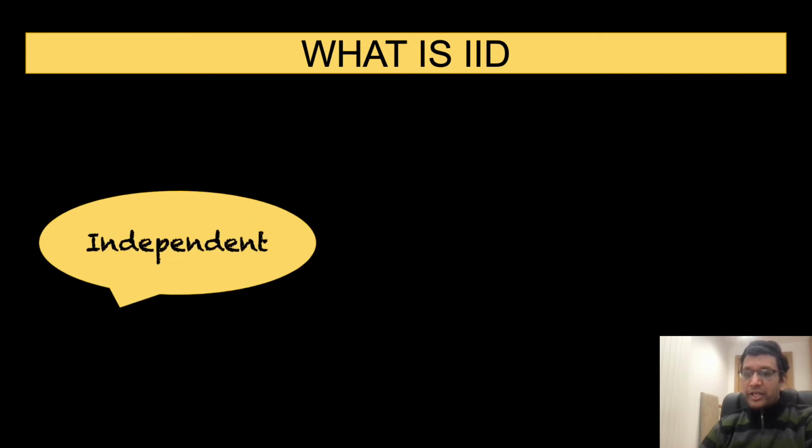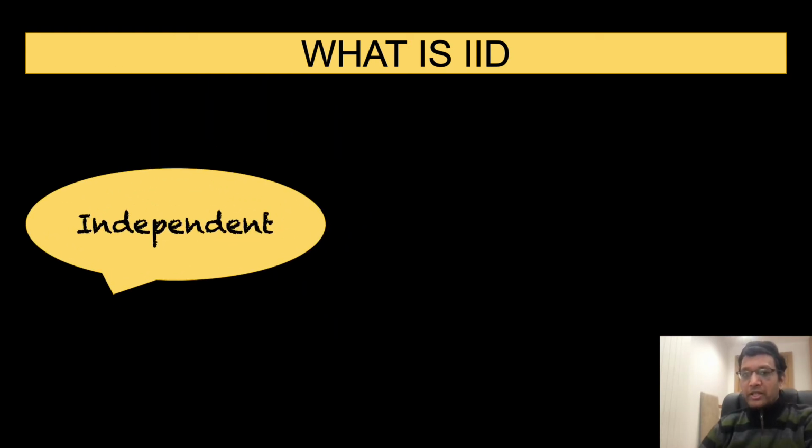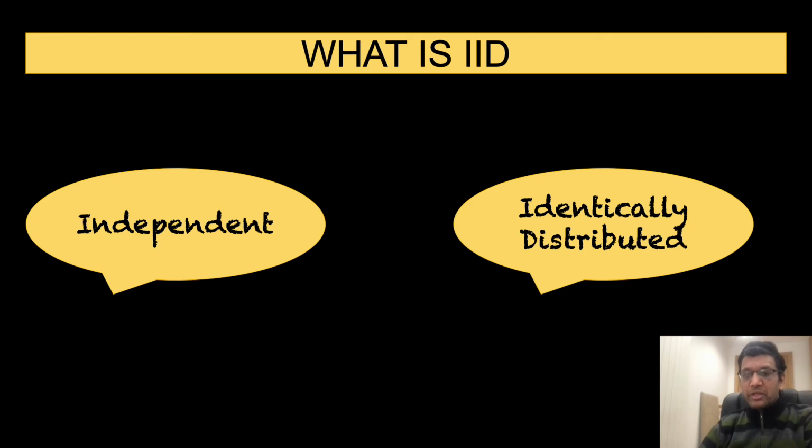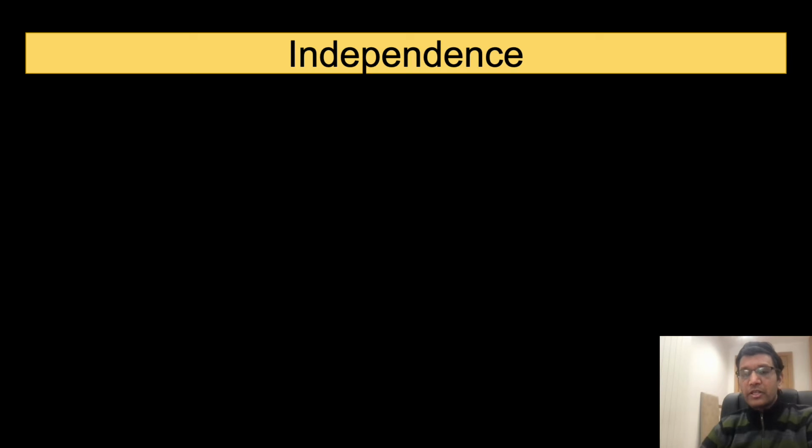IID is an acronym for independent and identically distributed. Let us try to develop an intuitive understanding of what independence and identically distributed mean. The concept of independence arises when we are talking of more than one event. Intuitively, for two events A and B, if the probability of B remains unchanged irrespective of whether A has happened or not, then the two events are said to be independent.